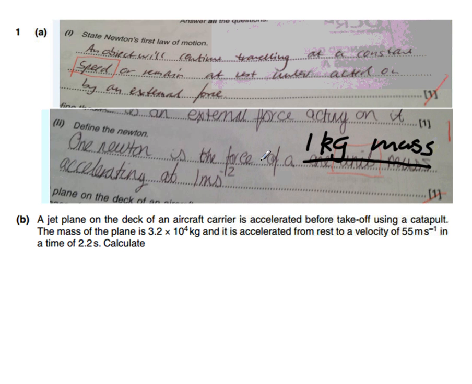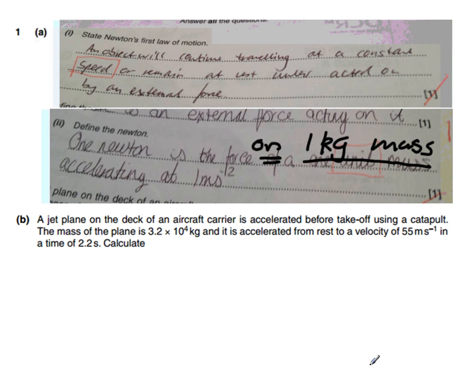More precisely, we could say instead of the force of a 1 kilogram mass, we could say the force on a 1 kilogram mass accelerating at 1 meters per second squared. So with these definition questions, it's really important that we get the words in the right order, because mark schemes are really strict when it comes to using keywords in definitions.